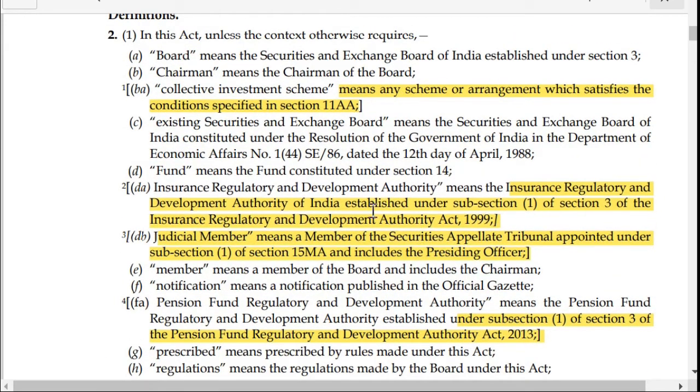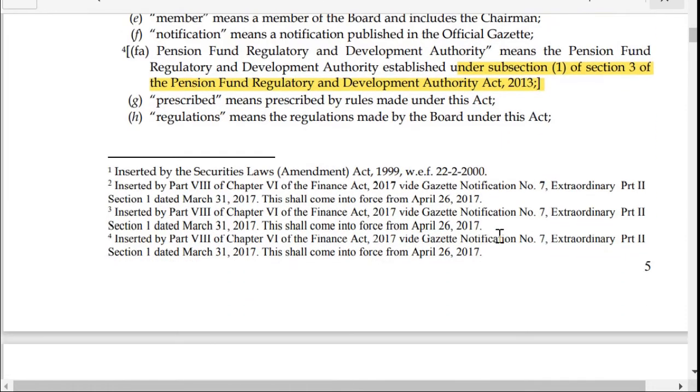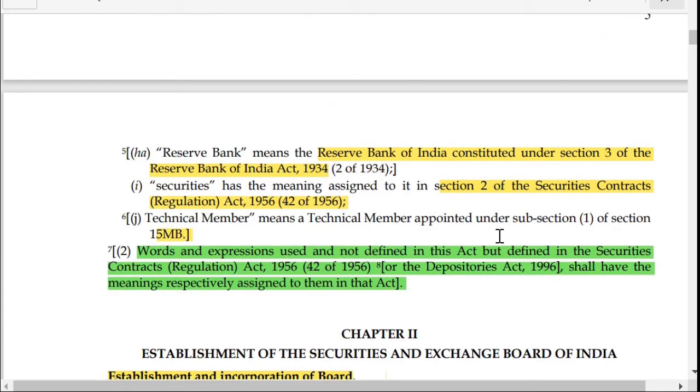Insurance Regulatory Development Authority, everybody knows about IRDAI. If you don't know, then just Google it, you will come to know. Insurance Regulatory and Development Authority of India. The definition of it was also added by a later amendment, and that amendment was Finance Act 2017. Judicial members definition was also added later on, and that too was added by Finance Act 2017. So these are all important definitions. You can note them down. Reserve Bank means the Reserve Bank of India, constituted under Section 3 of the Reserve Bank of India Act 1934.